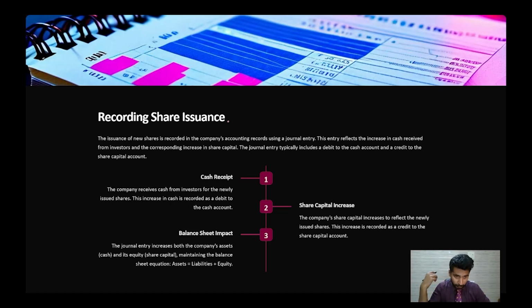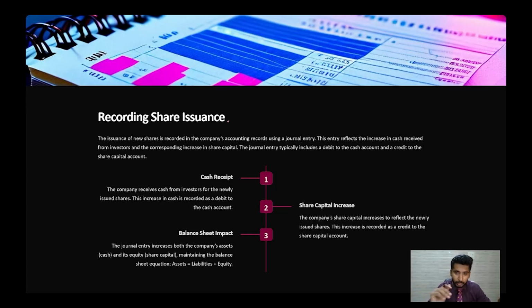Recording share issuance. The issuance of the new share is recorded in the company's accounting records using the general entry. We'll learn about the general entries. This entry reflects the increase in the cash received from the investors and the corresponding increase in the share capital. This journal entry typically includes a debit to the cash account and a credit to the share capital account.